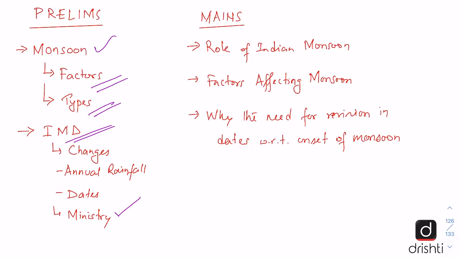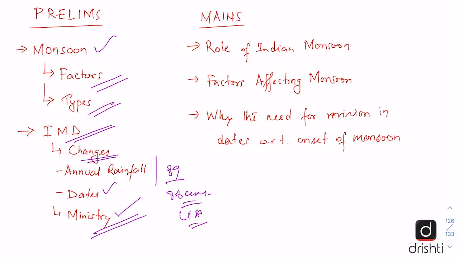It forms part of which ministry? So it forms part of Ministry of Earth Sciences. Then there can be questions asked on the changes made by IMD recently about the rainfall. So it has been revised from 89 centimeters to 88 centimeters, the long period average, and some dates which have been revised by IMD. We should also know about that.